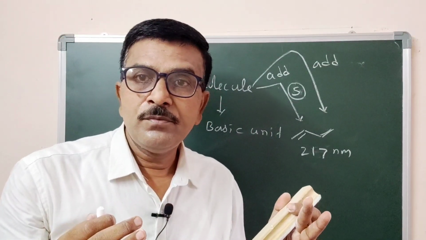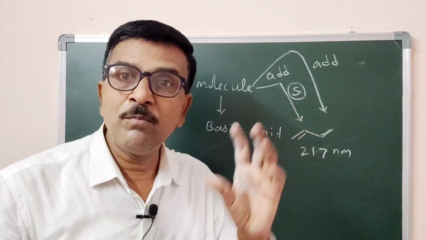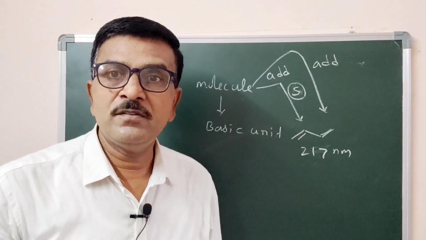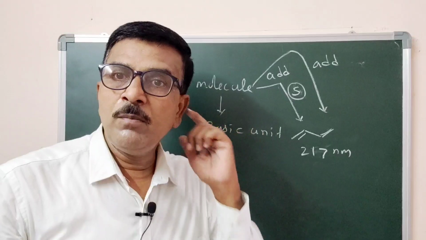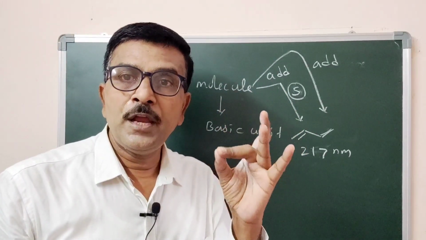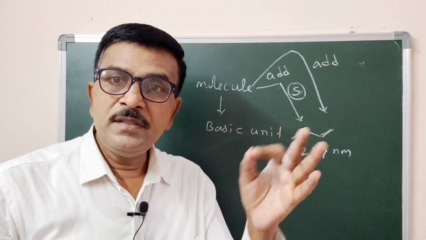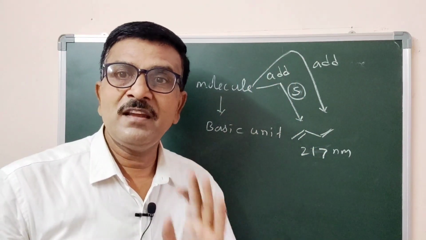and then you can add the effect of the type of double bonds present in our molecule. Type of double bond, we just discussed. The type of double bonds may be homoannular, heteroannular, exocyclic, endocyclic. You add their effect to the basic value.